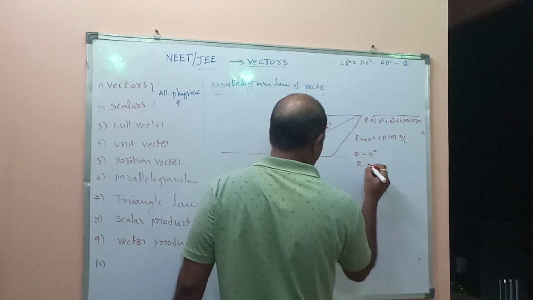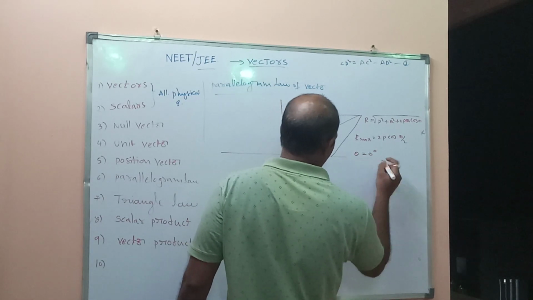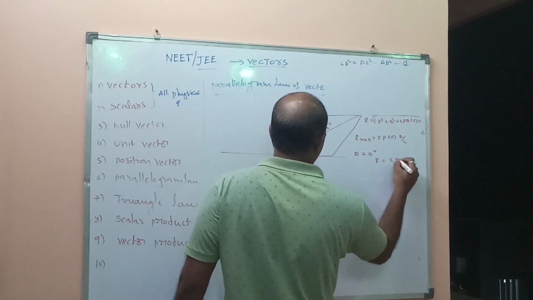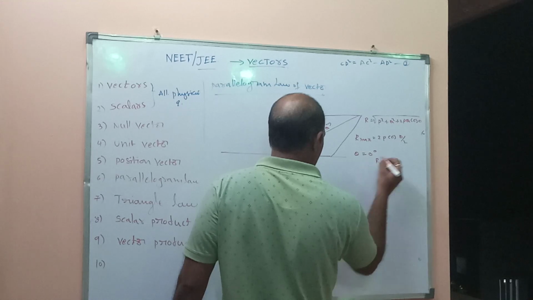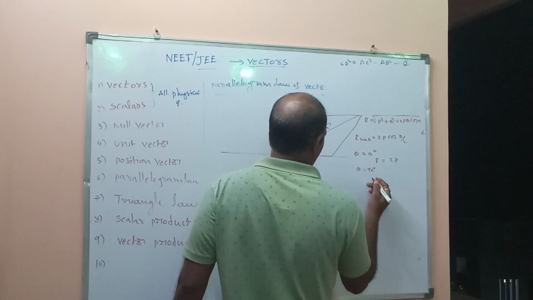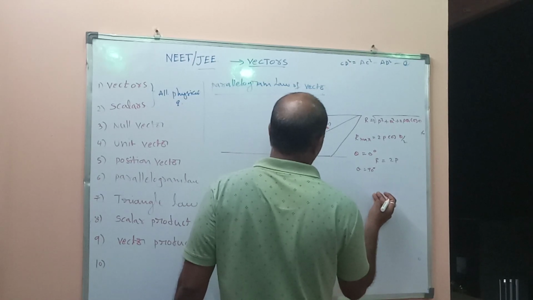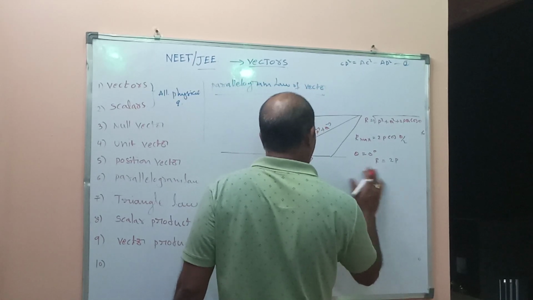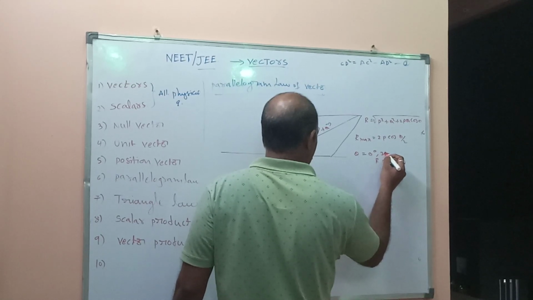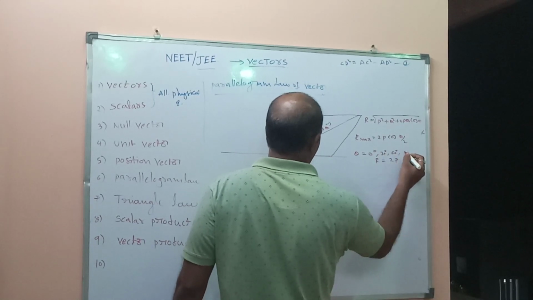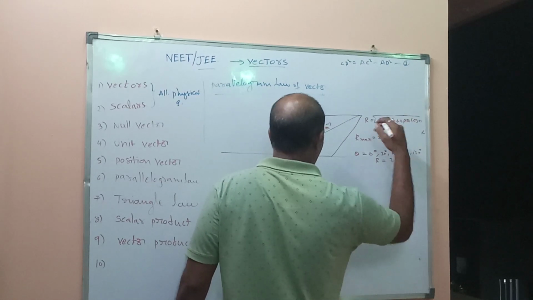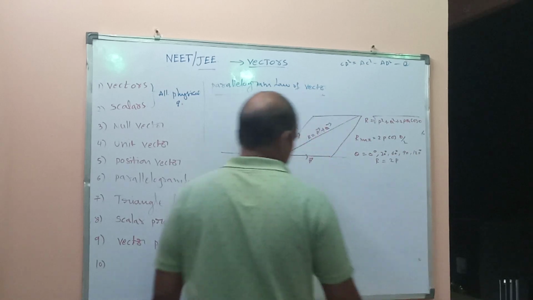So R maximum equals 2P. For theta value 90 degrees, cos theta by 2 is 1 by root 2. So for different values, theta value 0, 30 degrees, 60 degrees, 90 degrees, 120 degrees, you have to apply this resultant magnitude.